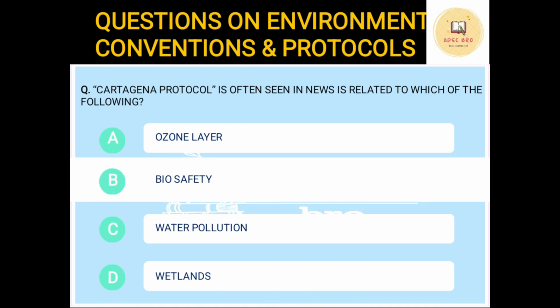First thing, it was adopted in 2000. This protocol is an international agreement that manages the movement of LMOs, that is living modified organisms, the outcome of new technologies, biotechnology and other things.